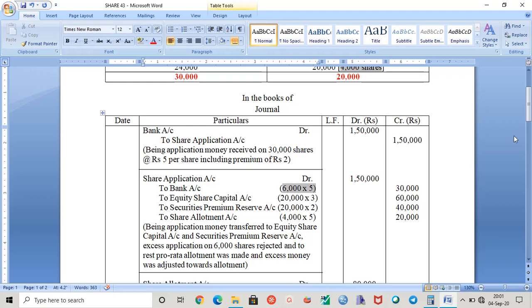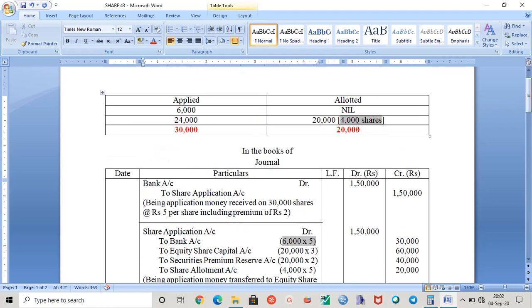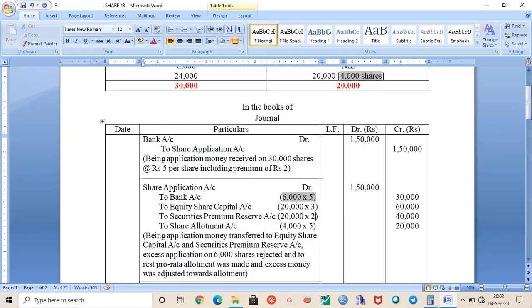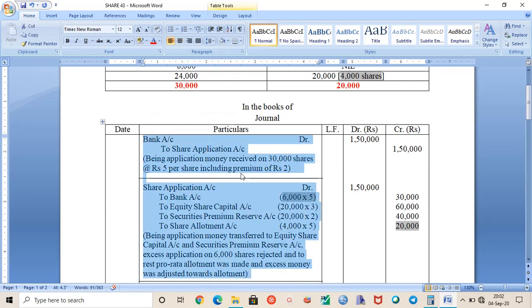So the extra shares we had here, 4,000 shares, on which application money was received extra, will be adjusted towards your share allotment. So this is your second entry. Please try to understand the entries here very nicely, because it is going to be important.